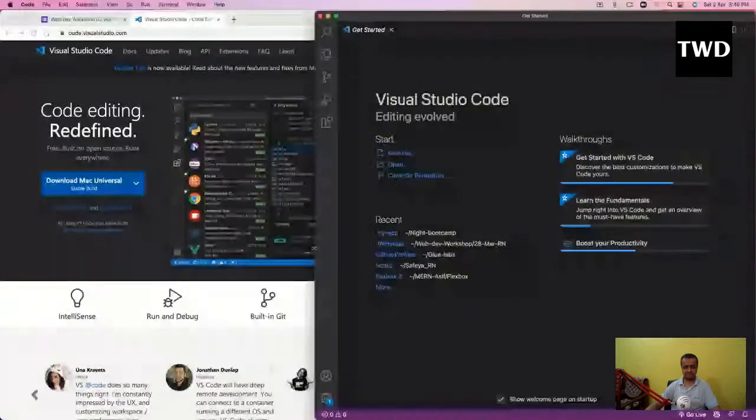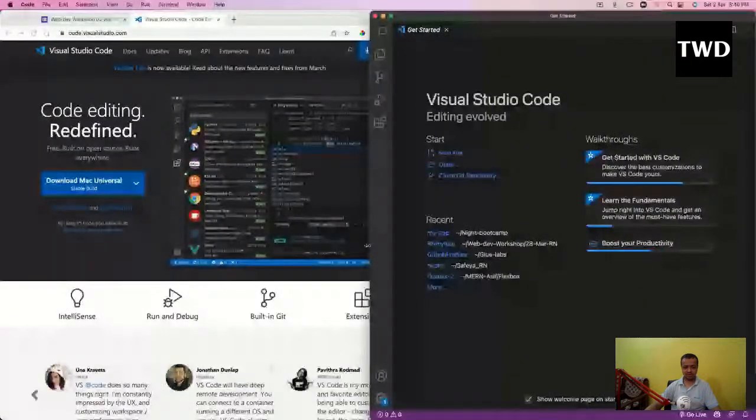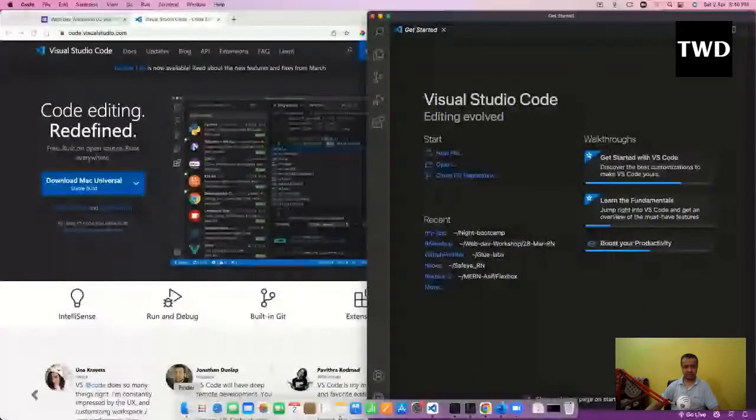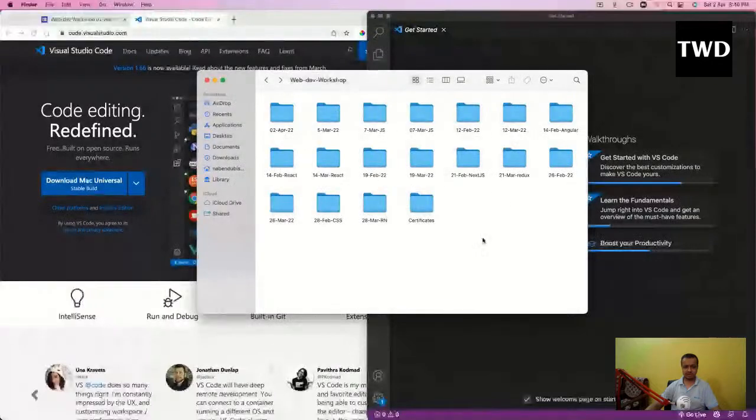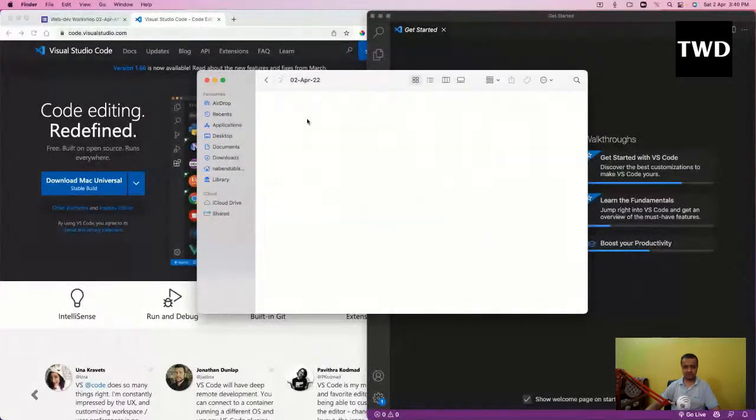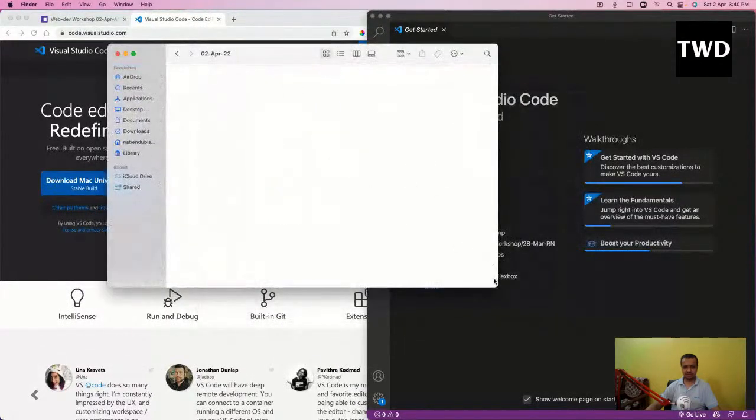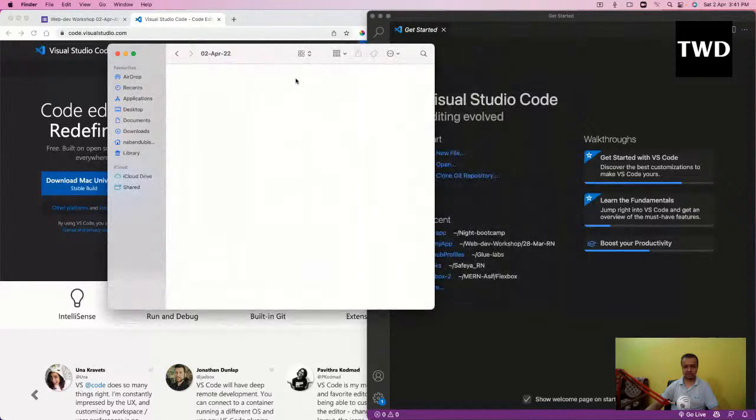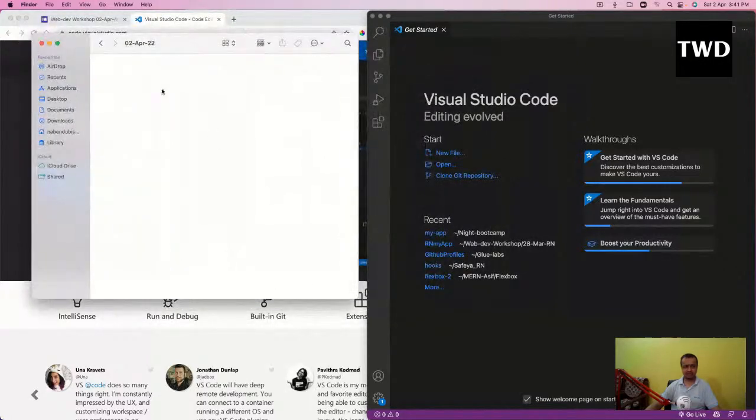And now what I need to do, I have a folder here known as second April. So I will create a new folder here known as HTML Basics. And what I'm going to do, I'm going to drag this folder into this thing.